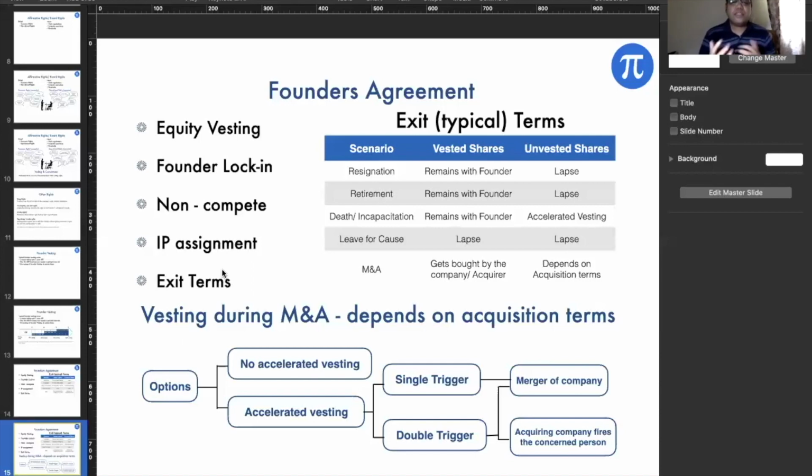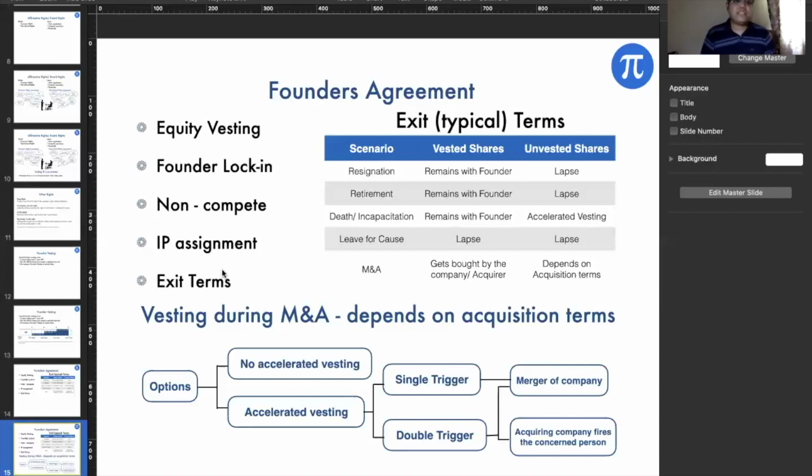As you are aware, an accelerated vesting or a non-accelerated vesting can happen. Usually, at the time of forming this founders agreement, if we say that at the time of acquisition there will be an accelerated vesting, it might fall apart when there's an actual acquisition happening, because the incoming partner might want that particular founder to stay along with the company and continue.